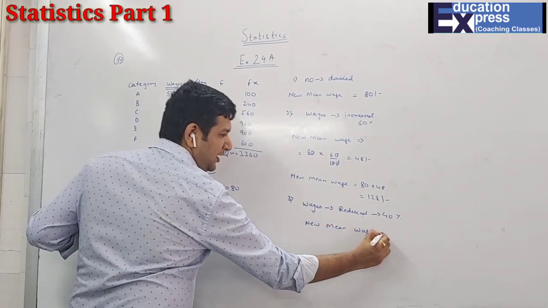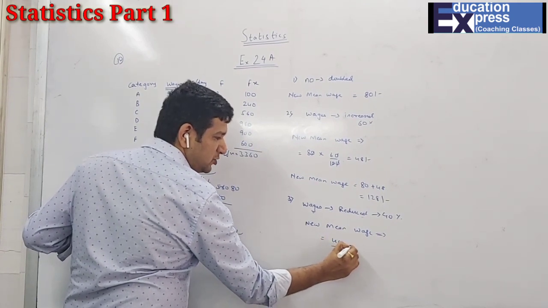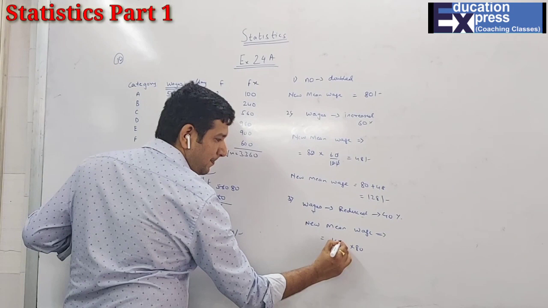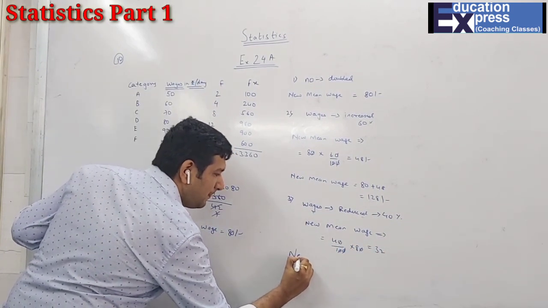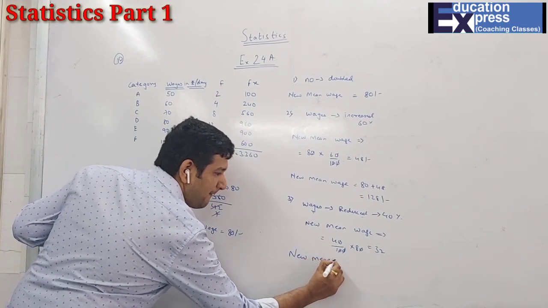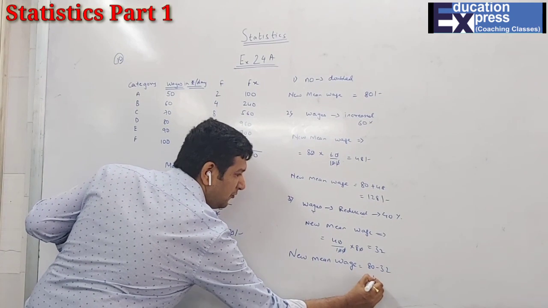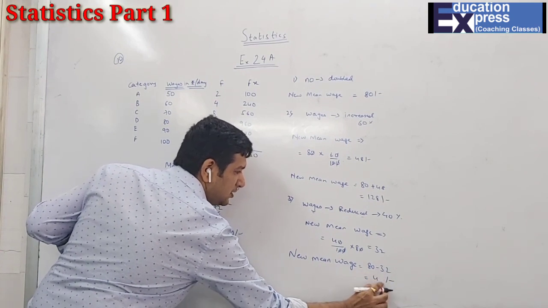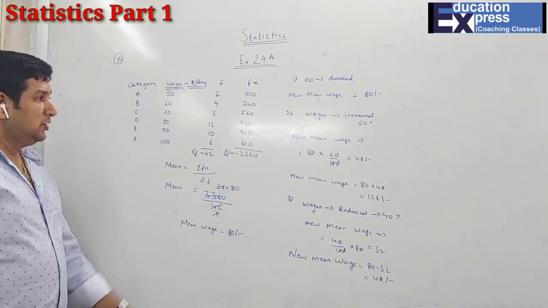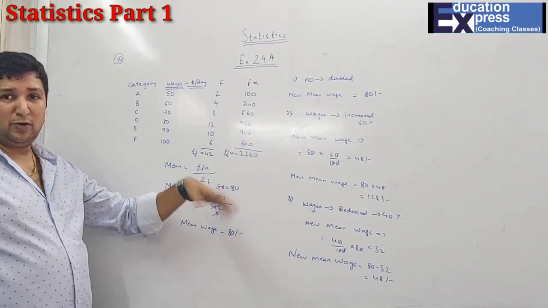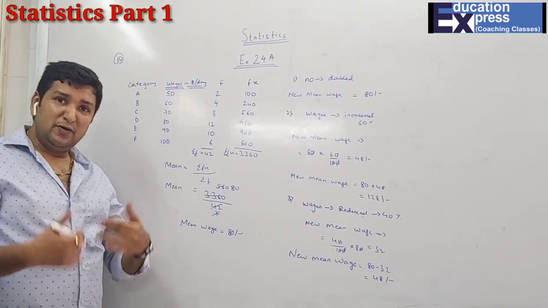For the new mean wage, first I'll find 40% of 80, that is the original mean. That is 32, and here it's decreasing. That means your new mean wage will be 80 minus 32, which is 48 rupees. Okay, that is why I feel it's a very, very important sum. So here there was something different compared to earlier sums. Here, if the number changes, the mean will not change. If your observation changes, your mean will change.